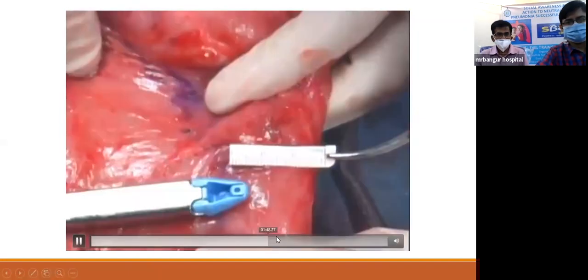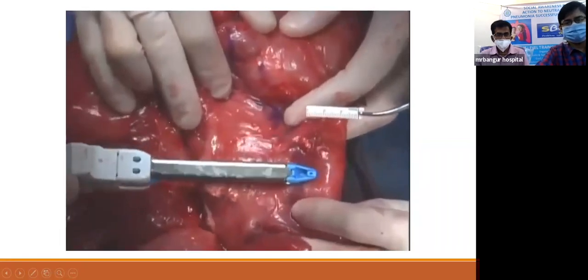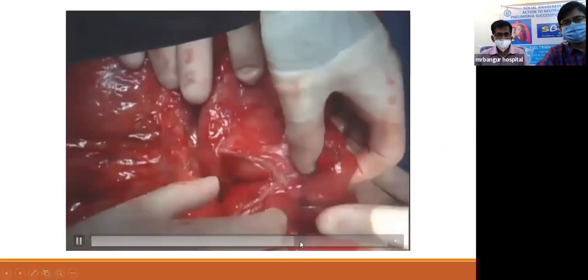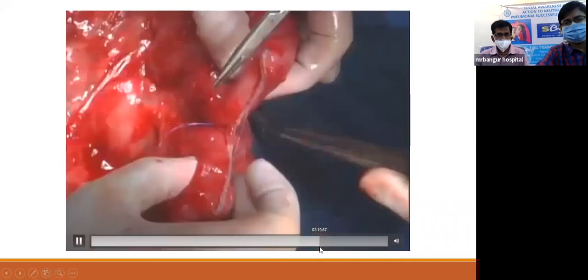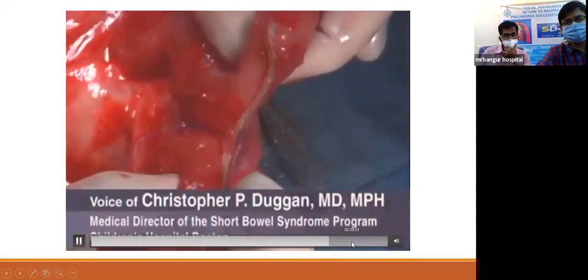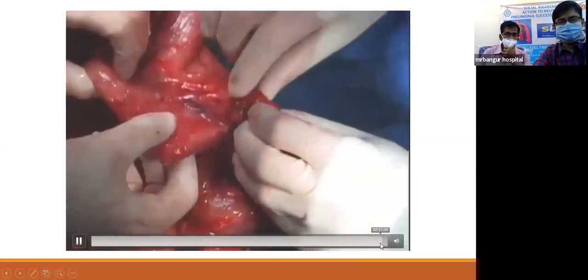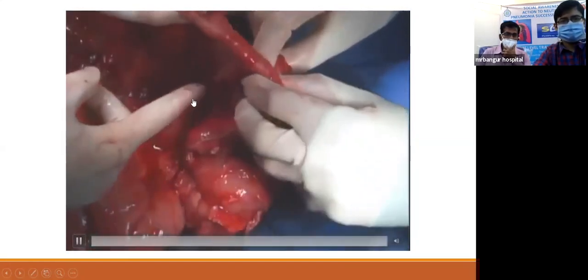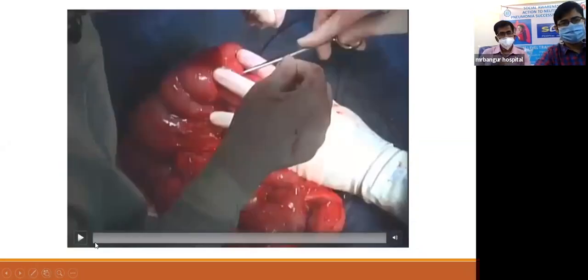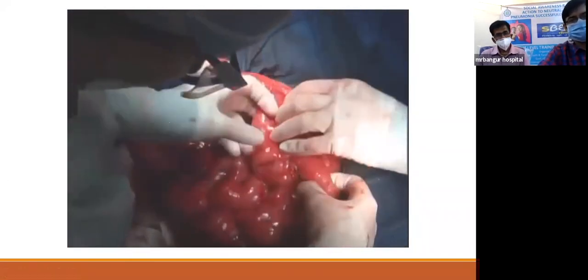From the edge. As you can see, then they fire the stapler, and the gap is created, and then the edge is reinforced. And then they move on to the next site and again pass the catheter, and in the end, this is how finally the intestine will look in case of a STEP procedure.